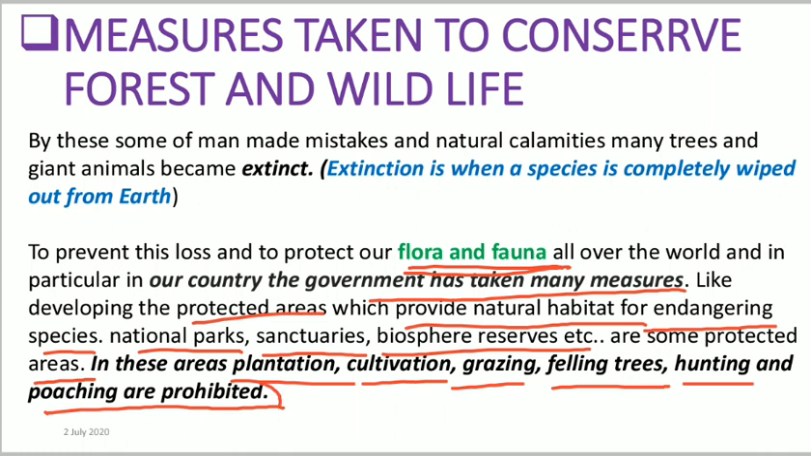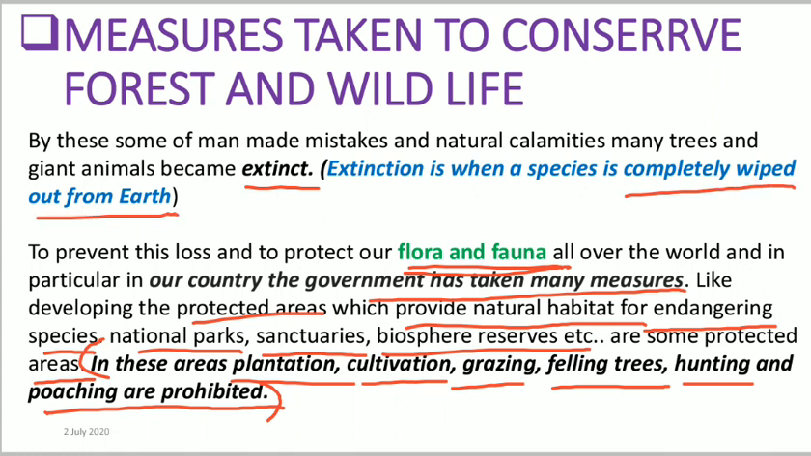So, by this, we can preserve those animals, we can prevent those flora and fauna from their loss, right? Because there are so many trees or giant animals or animals which are becoming extinct. Now what does this extinct mean? The extinction is when a species is commonly or completely wiped out from the earth.